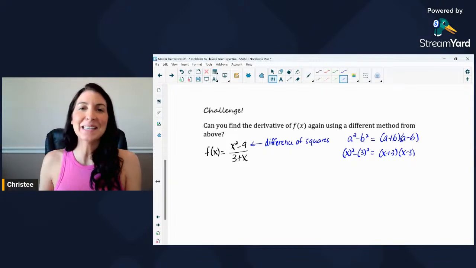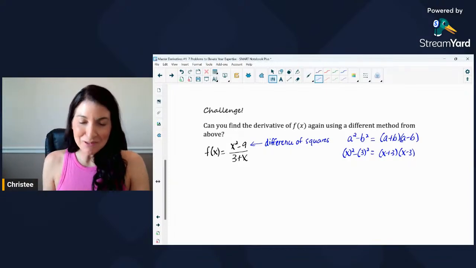I think I see what's going to happen. What's going to happen here? It's going to be something I can actually simplify and then take the derivative.